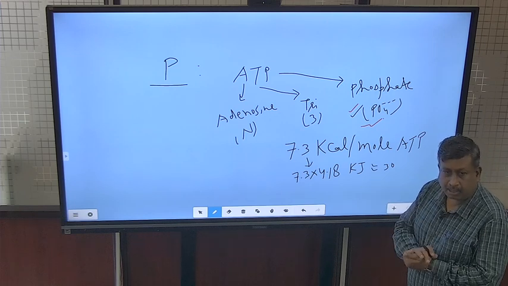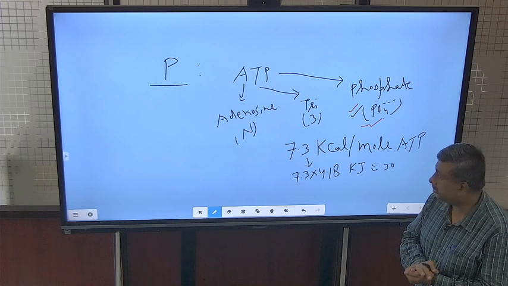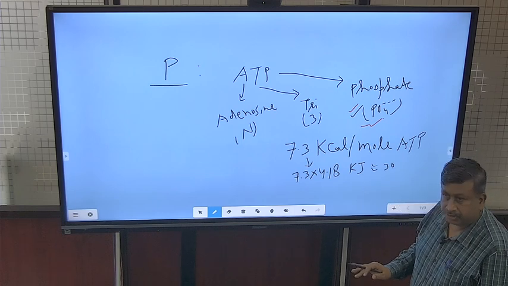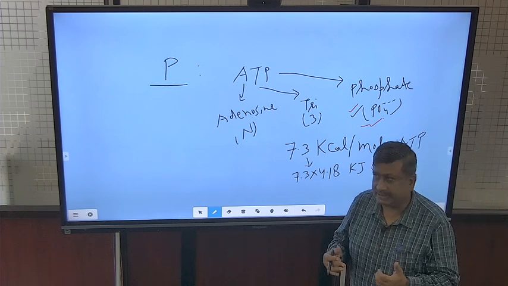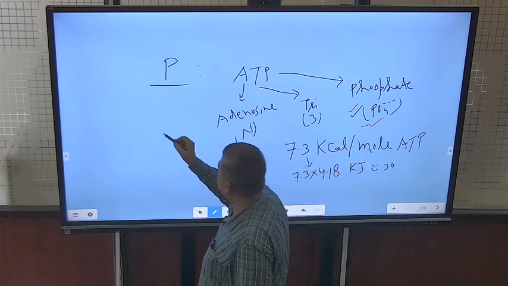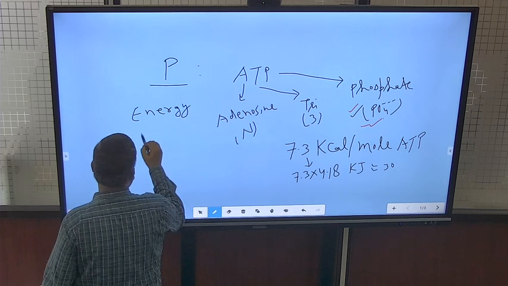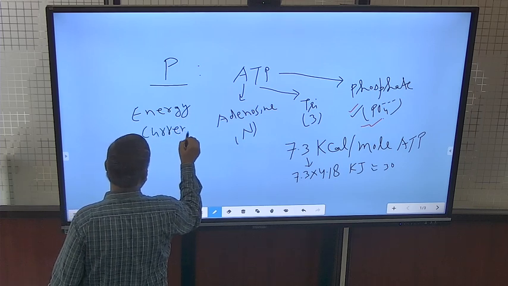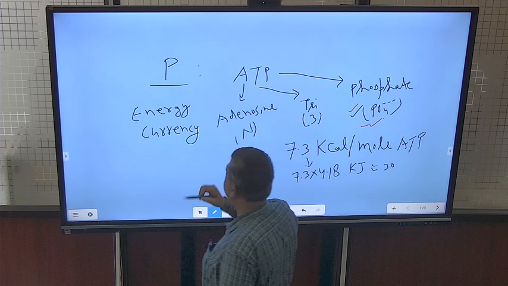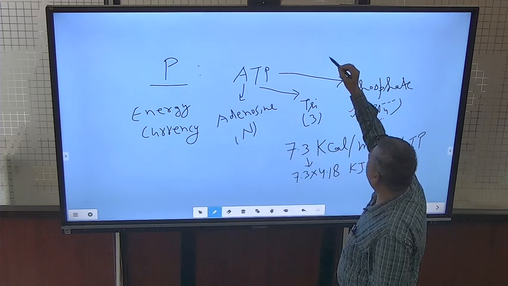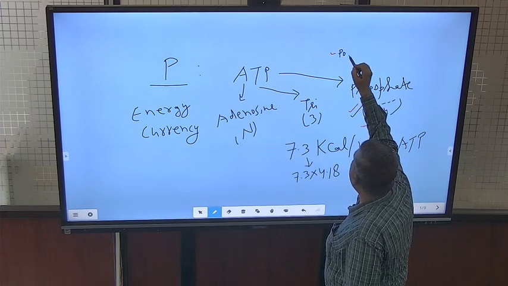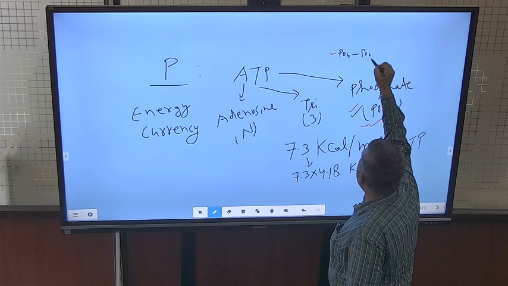So, the major or important role of phosphorus is in energy release. When phosphate ions are released, then energy is released. That is why this is known as energy currency. This phosphorus is known as energy currency. So, phosphate ions are attached like that: phosphate, then phosphate, then phosphate.